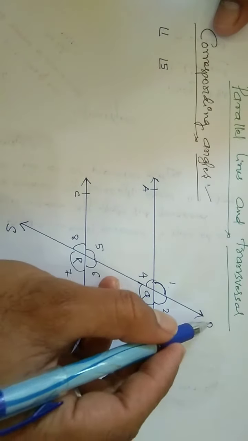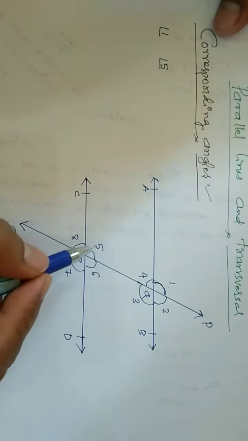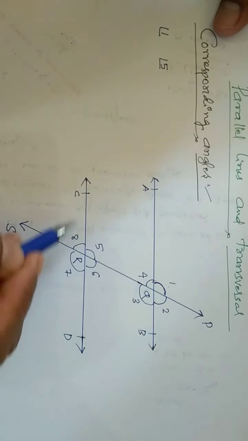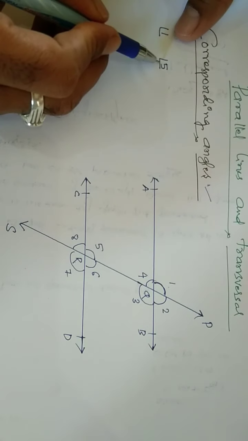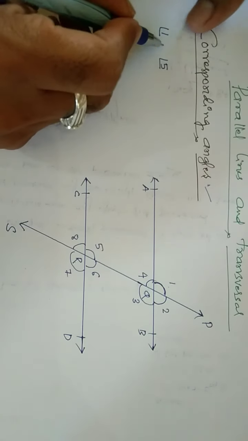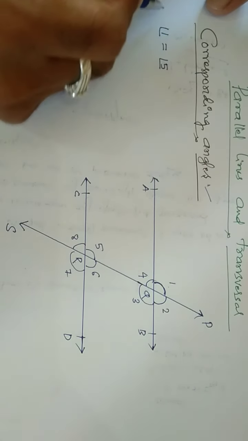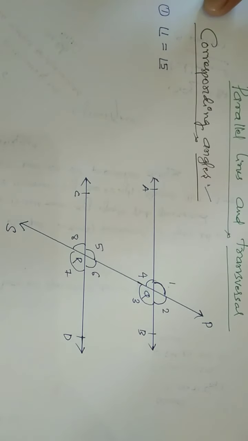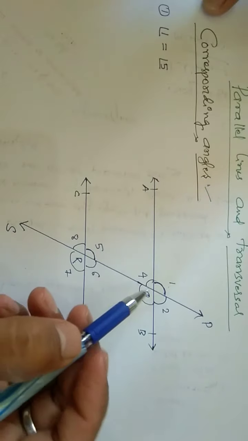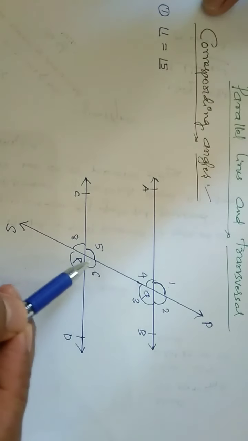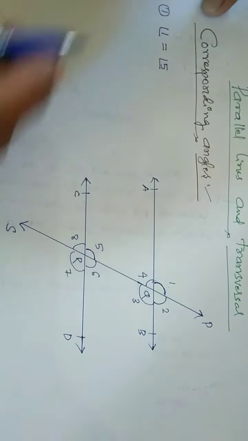Angle 1 in the sense PQA, angle 5 in the sense QRC. So angle 1 and angle 5 are the corresponding angles, and these corresponding angles are equal. Please be careful, dear students. What are the corresponding angles? Angle 1 and angle 5.